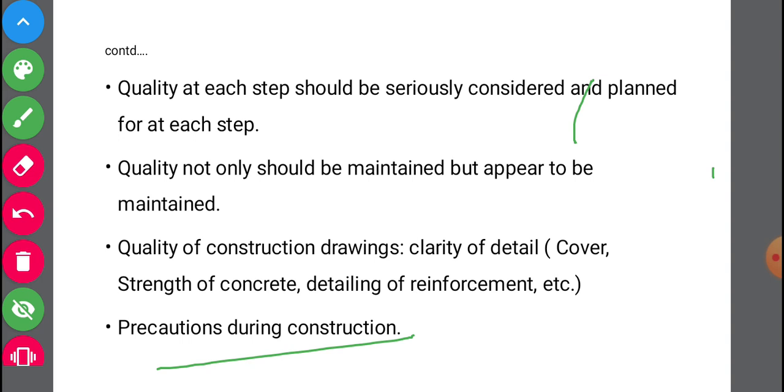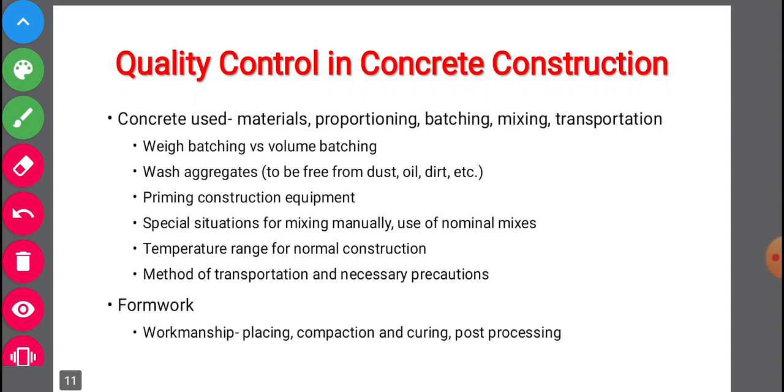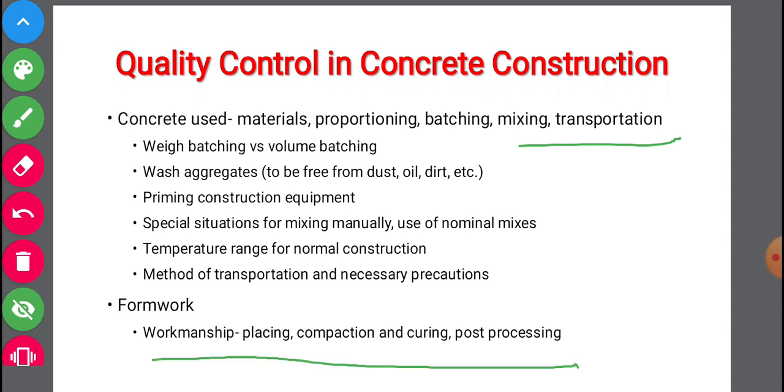Precautions during the measurement and during construction. While doing the construction, all the required precautions should be taken. Next we have quality control in concrete construction. Here it will be specially for the concrete constructions: concrete used materials, proportioning, batching, mixing, transportation. Then we have the formwork, workmanship, placing, compaction and curing, post processing.